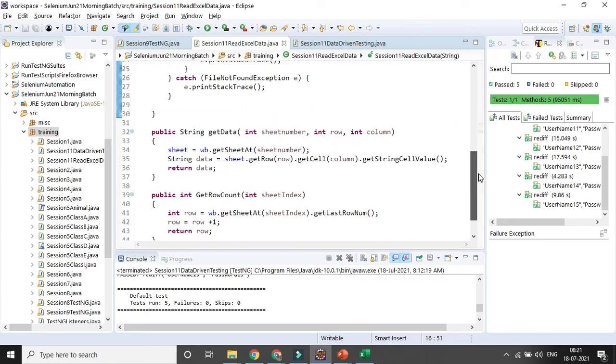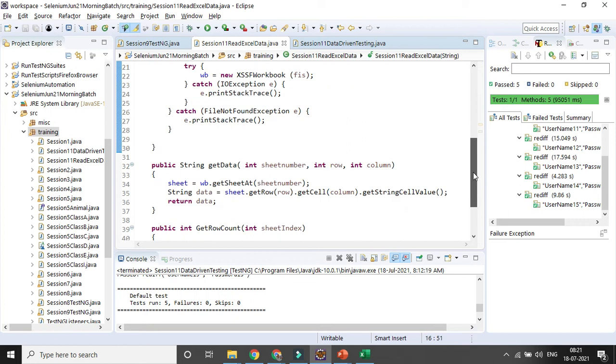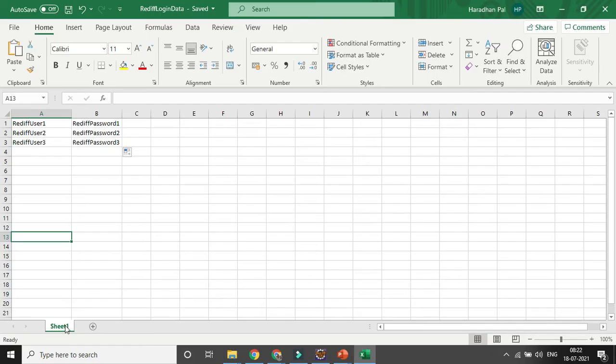After that, once I know the path and the Excel sheet workbook name, I will go to the sheet number. So this is my tab or sheet number, sheet 1, so it will be 0. Then I will go to the row and then the column, and then I will read the cell. Okay, this is another method I have written.